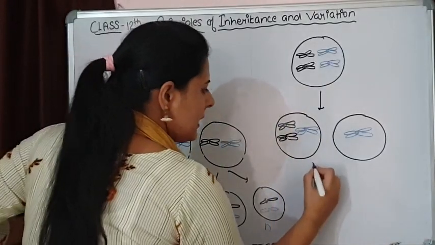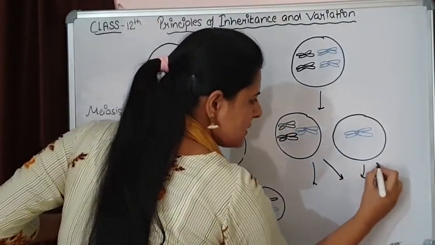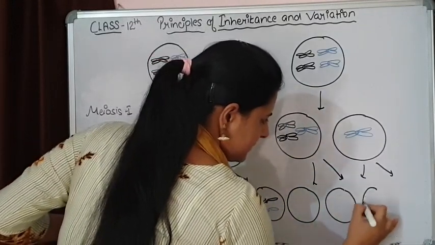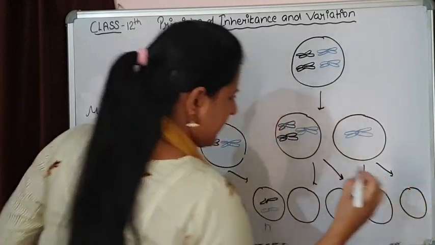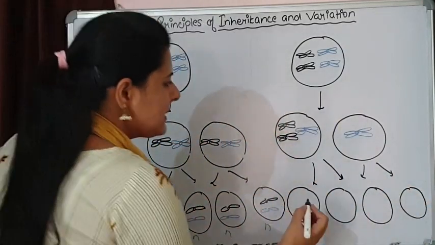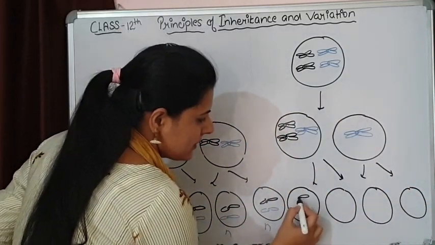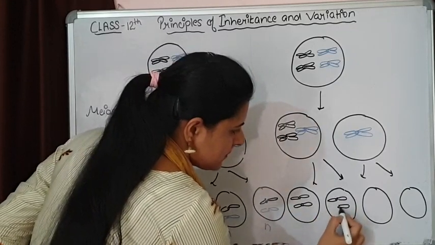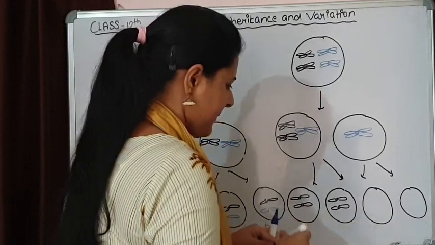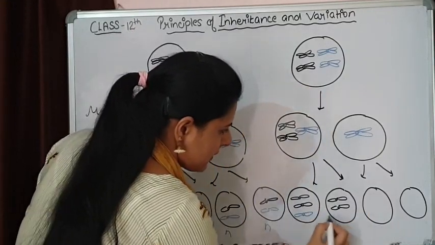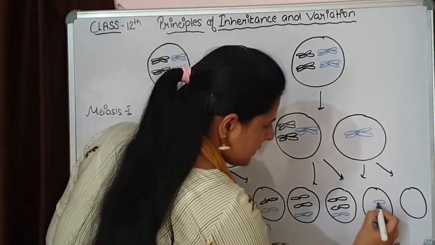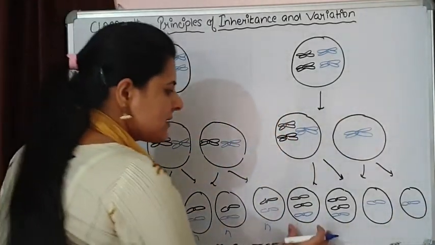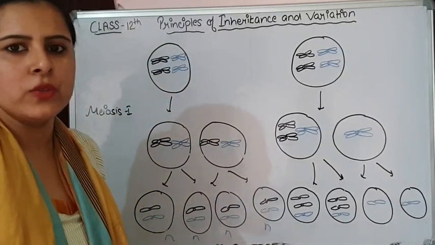Over here again 4 cells will be present, and the cells are receiving the gametes. This is the type of gametes that are going to form.